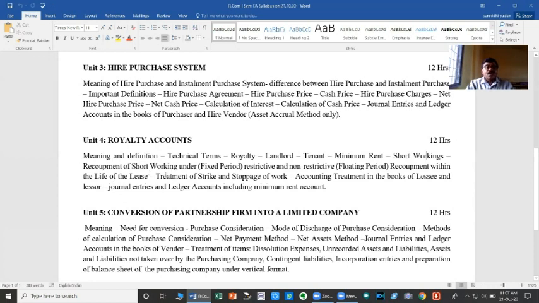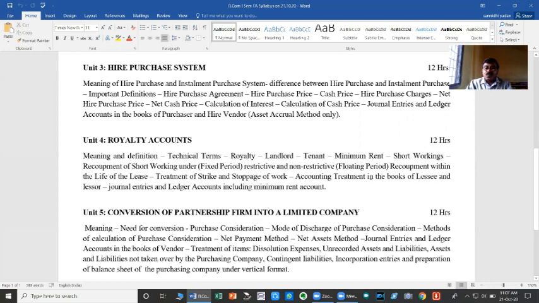Okay. And then recovery of short working, and this recovery is of three types: fixed recovery period, floating charges, and lifetime. Three types of recovery of short working are there. And then accounting of strike and stoppage in the books of account, and then accounting treatment in the books of lessee and lessor. Lessor is the owner, lessee is the tenant for our purpose.